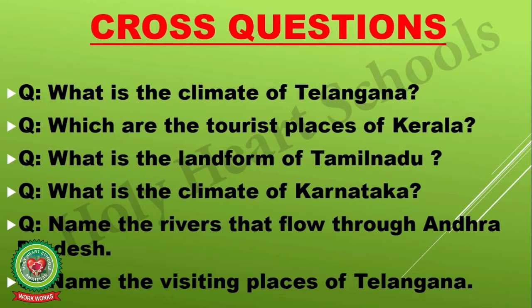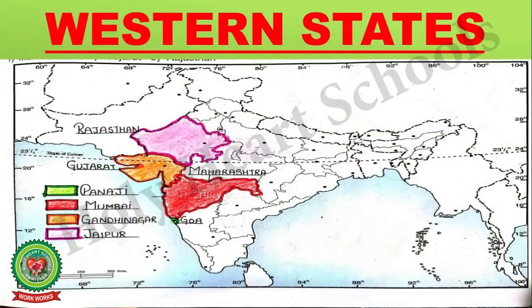Now, today I am going to discuss Western states. Children, there are 4 Western states: Goa, Maharashtra, Gujarat and Rajasthan. Now let's discuss these Western states with their capitals and their neighboring states.